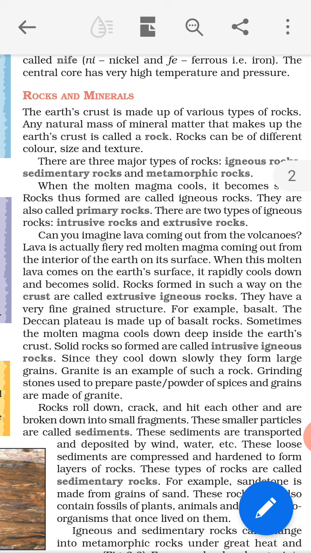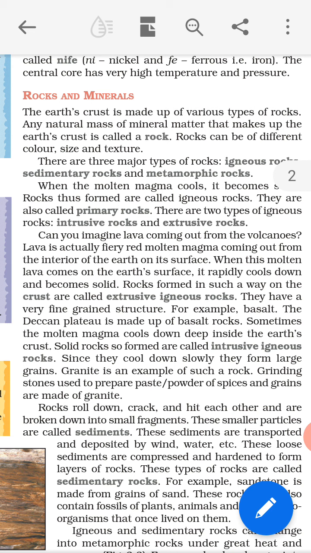What is lava? Lava is a fire, hot liquid, fiery red molten magma coming out from the interior of the Earth on its surface.